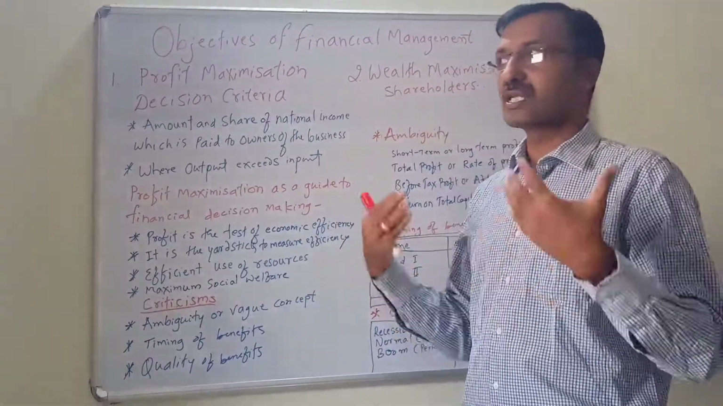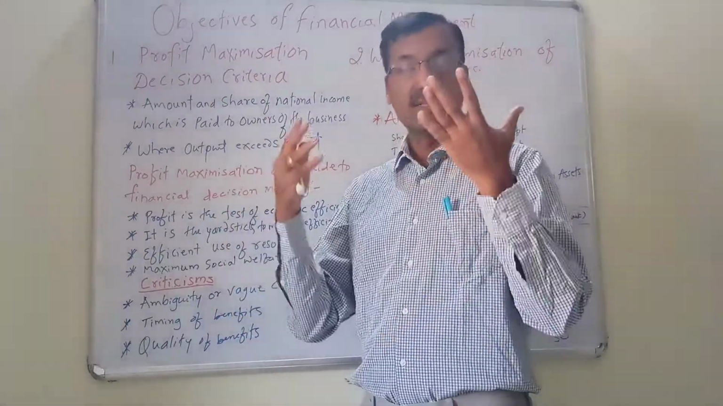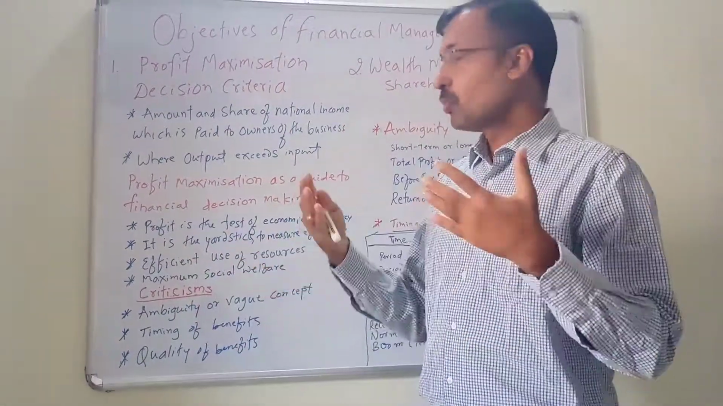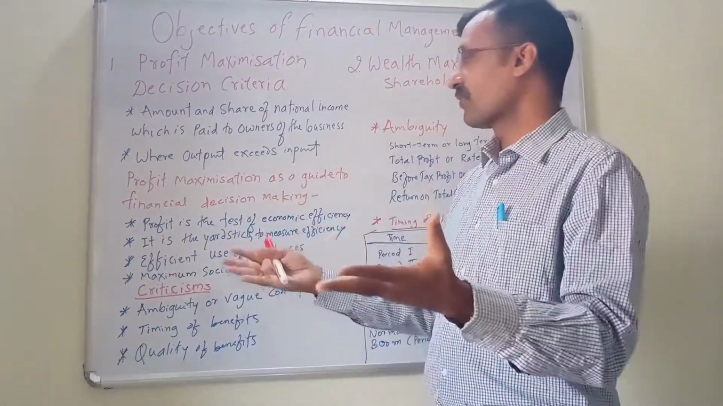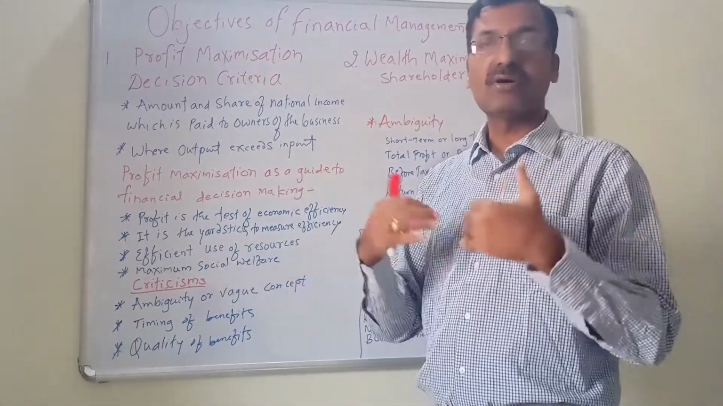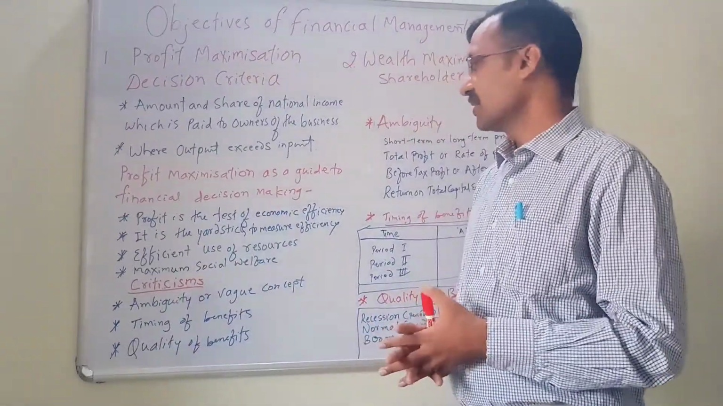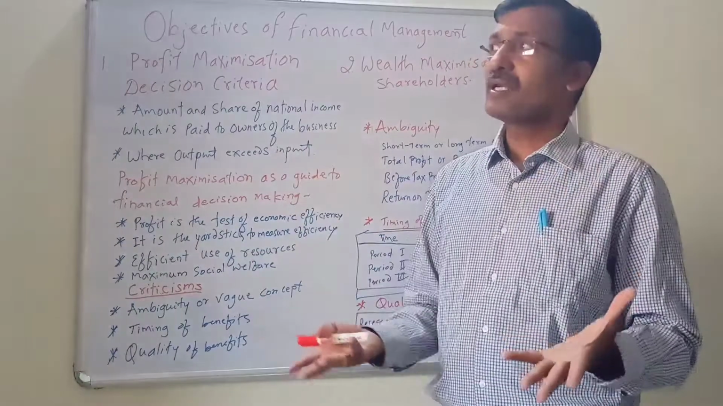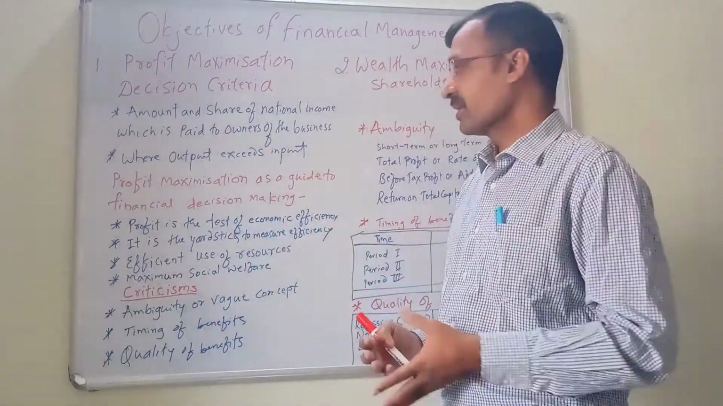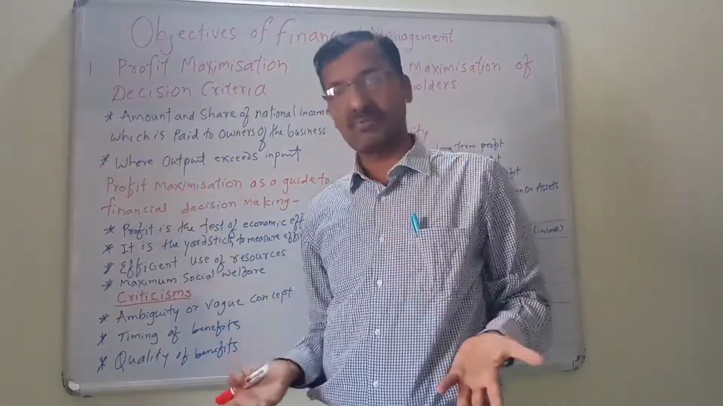When the organization succeeds in properly utilizing the resources, land, labor, capital, technology, etc., then definitely it will lead to more profit. More profit means the organization is effectively running its business. Third one is efficient use of resources. When a particular organization is using the resources properly, that will lead to more profit.